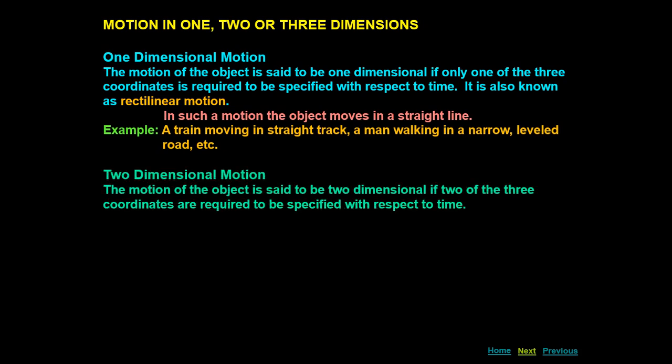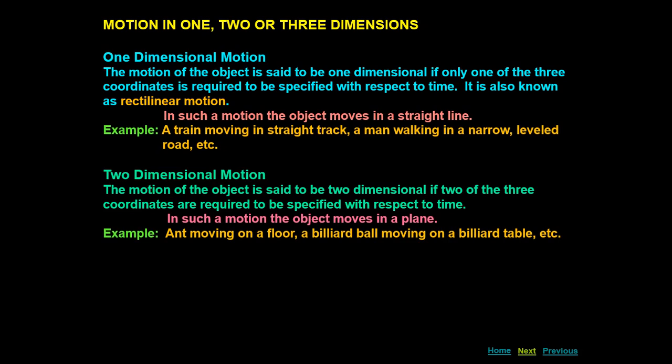And two-dimensional motion, here two coordinates would be required out of three with respect to time. Generally when an object moves in a plane, for example any object or any insect moving on the floor, you need both of the coordinates x and y to specify its position. So if two coordinates are required to specify the position of any object, that motion is called two-dimensional motion. Examples: an ant moving on the floor, a billiard ball moving on the billiard table, etc. So these are the examples of the two-dimensional motion.